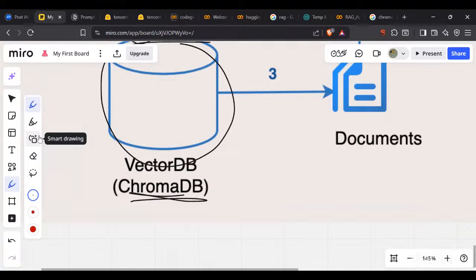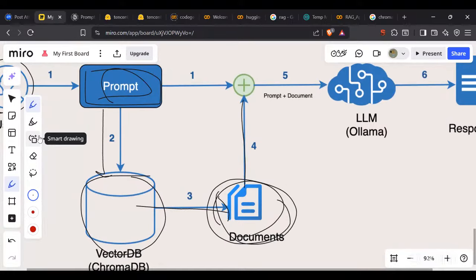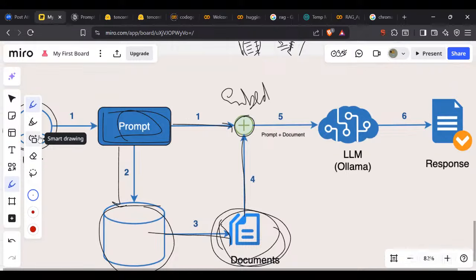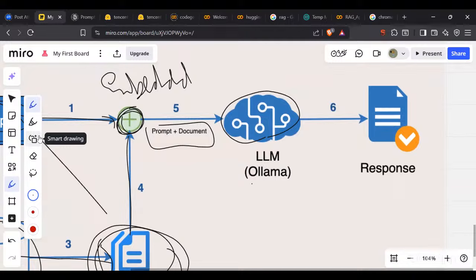Now that is going to generate one document, an output. Wherever the data related to that prompt is stored, that has been generated. Now it will combine into embedded values, where the prompt and the document are both together. At this point the prompt, the question, and my document, the answer, are both together. Now I'm going to use any LLM like Ollama, or you can use Gemini. You can use any text generation model, and then it will give me the response.